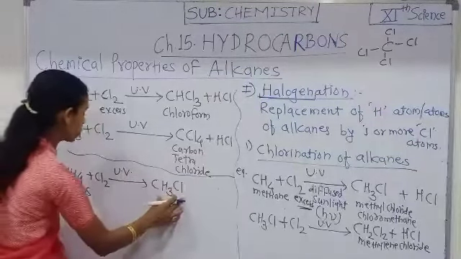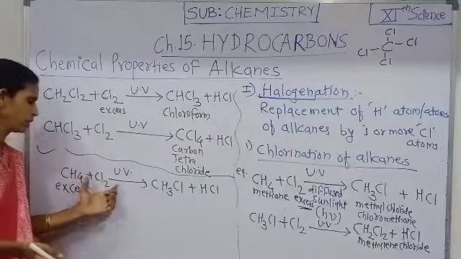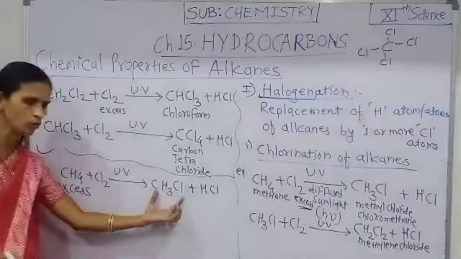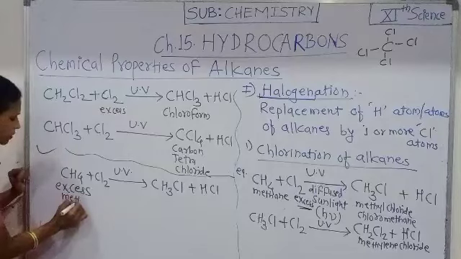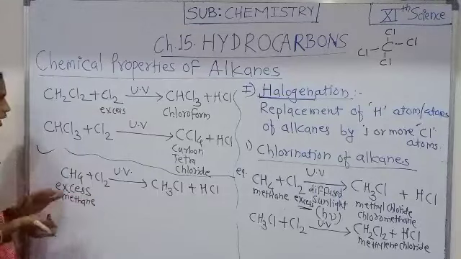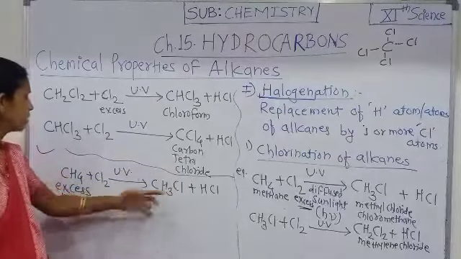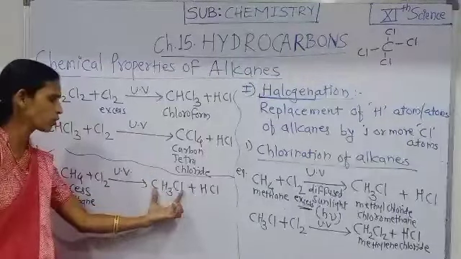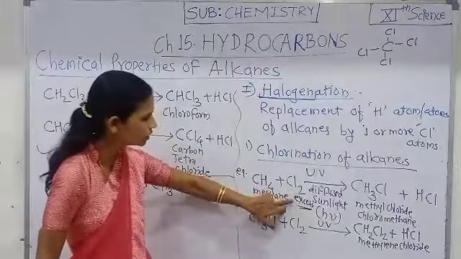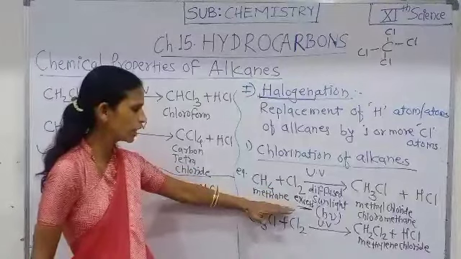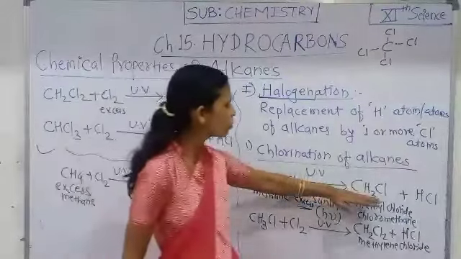Methyl chloride formation takes place, and the major product in this process is methyl chloride, because excess methane is used here. The process will stop here, and the major product is methyl chloride. But when excess chlorine is used in the chlorination of methane, then we get the mixture of